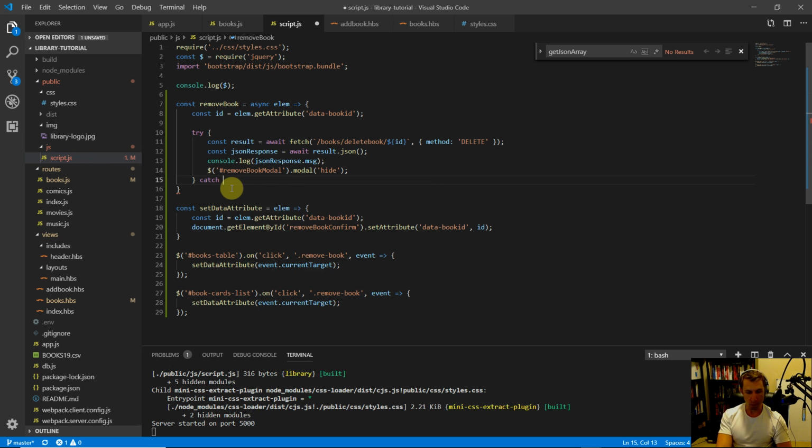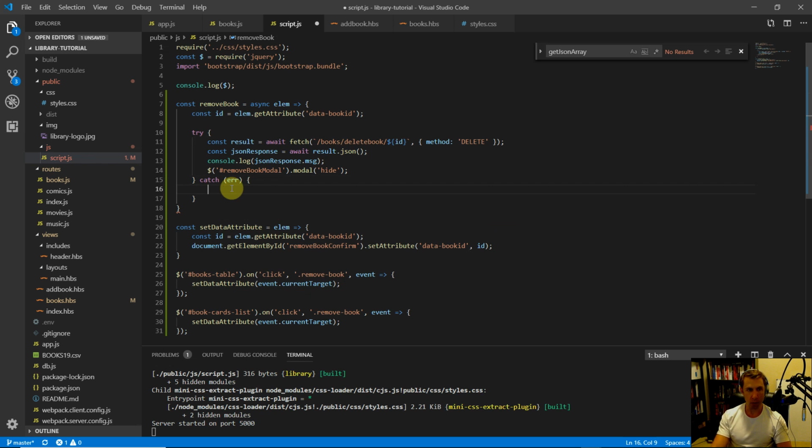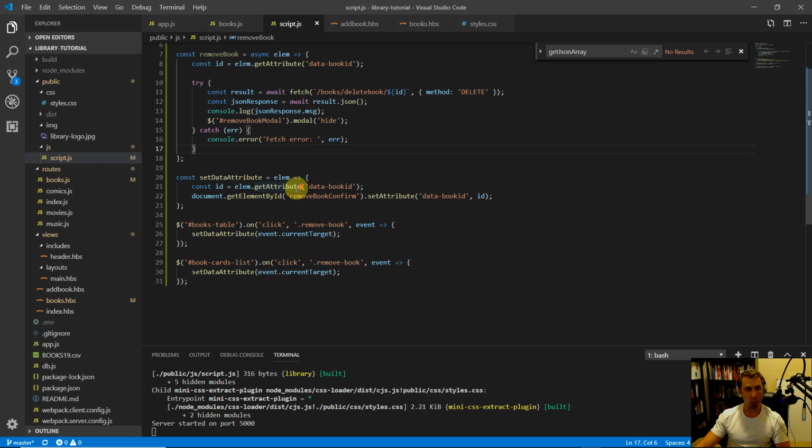And then what if we have an error in our fetch call, right? Let's catch any errors that we might have, and we'll just say console.error, fetch error, and then print out that error. Leave it at that. There's one more thing we need to do.